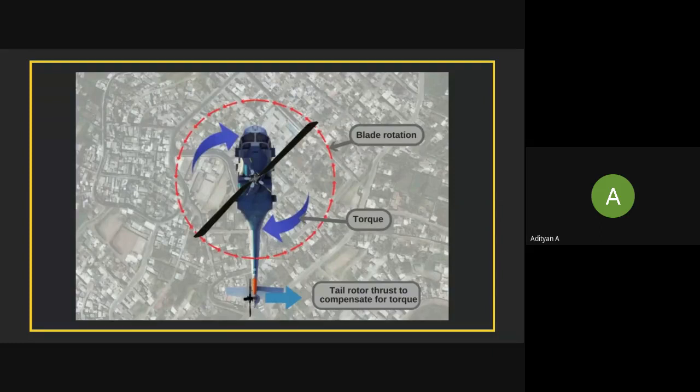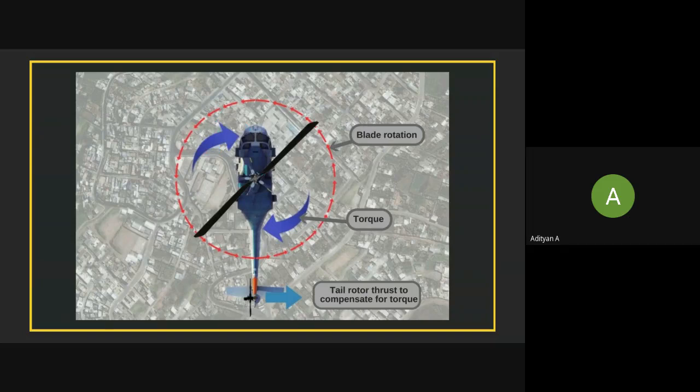We have the main rotor here. Can you see my pointer? Yes, the red mark. The red arrow here shows the direction of rotation of the main rotor, and the blue arrow shows the direction of torque.